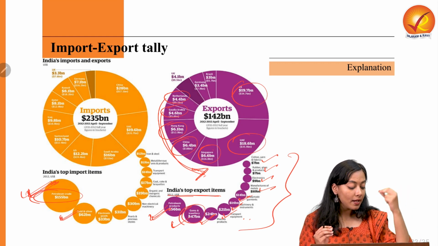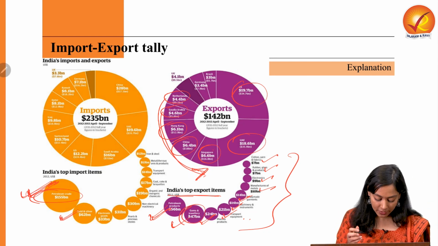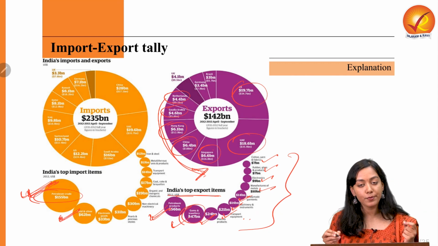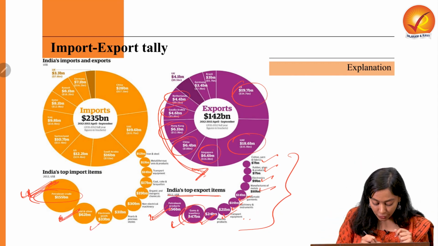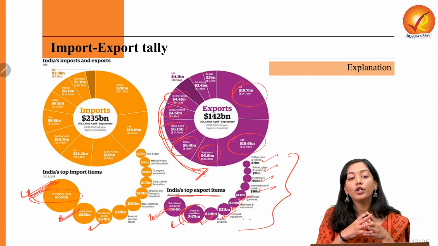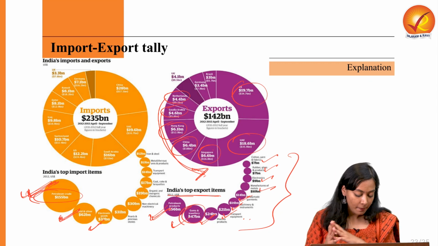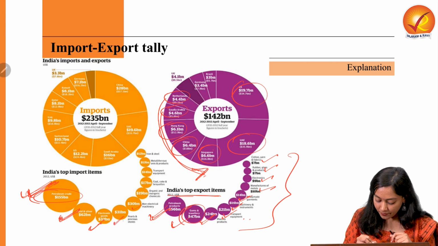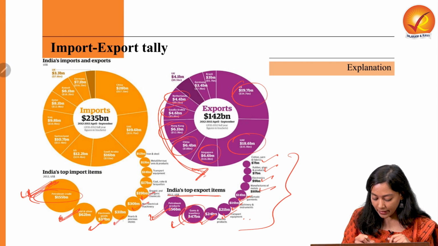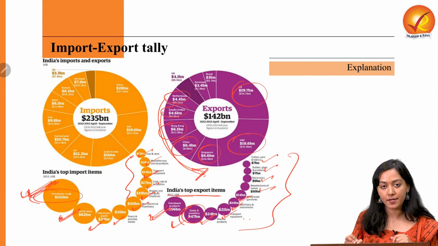What are we importing then? As we have already said, first is the crude oil that we are importing, then unpolished gemstones, gold and silver, then electronic goods, especially the inputs that we are finally going to assemble and fabricate in the final form in India itself. Then pearls and precious stones, non-electrical machinery, organic and inorganic chemicals, coal, coke and transport equipment, metalliferous ores and products, iron and steel. These are our top import items.